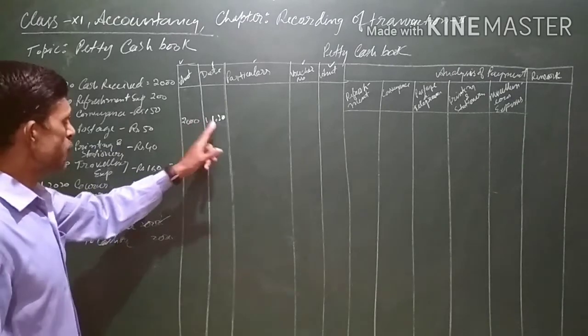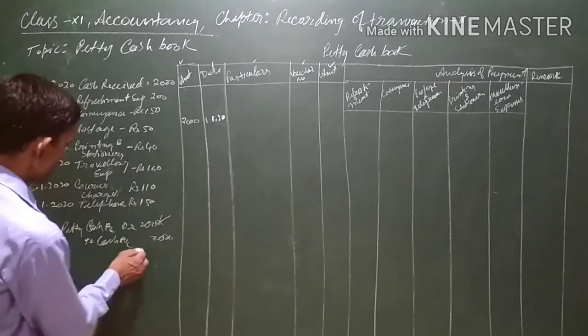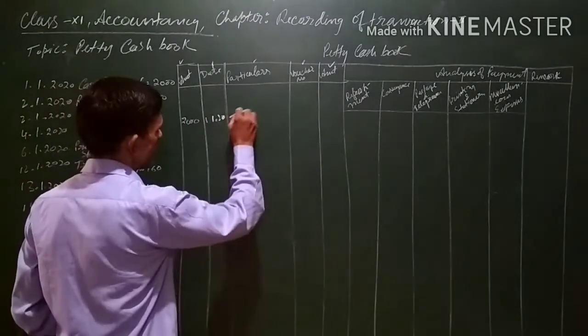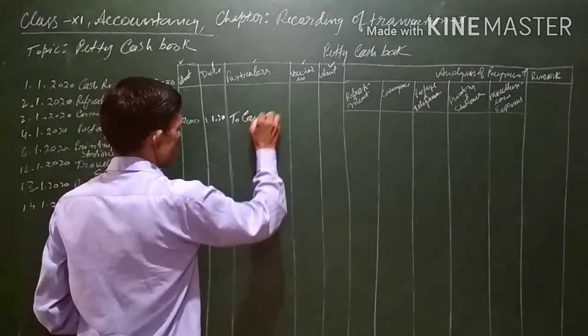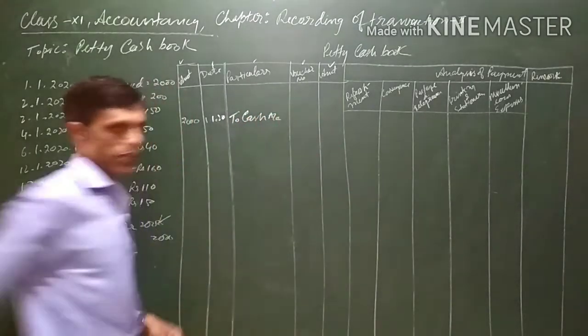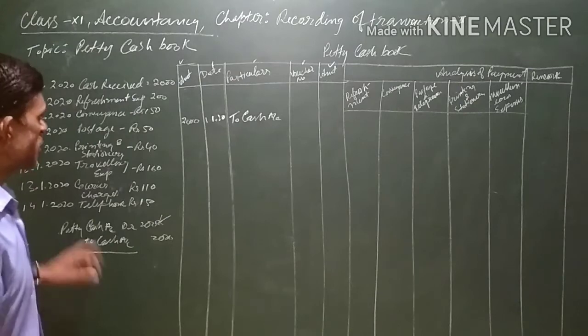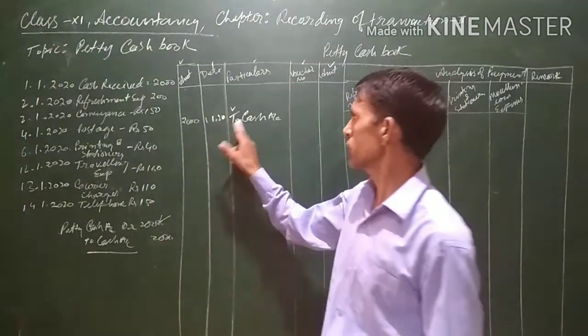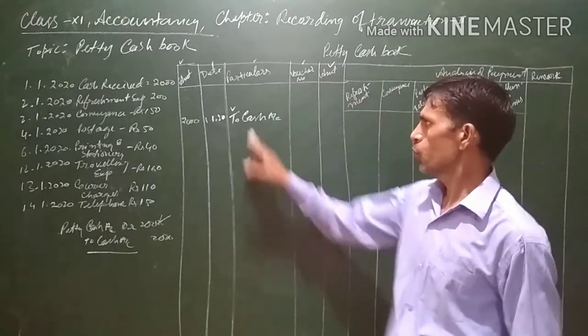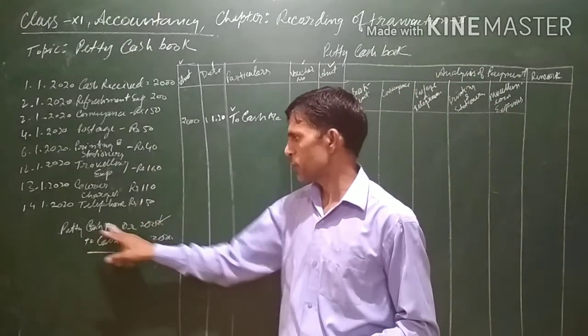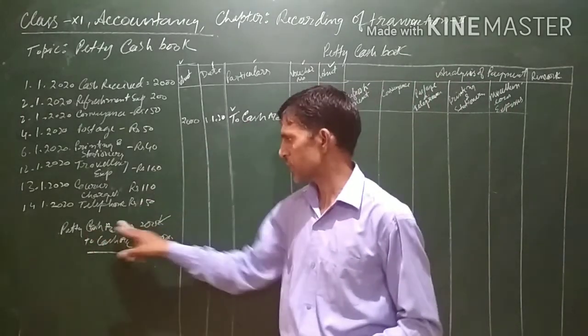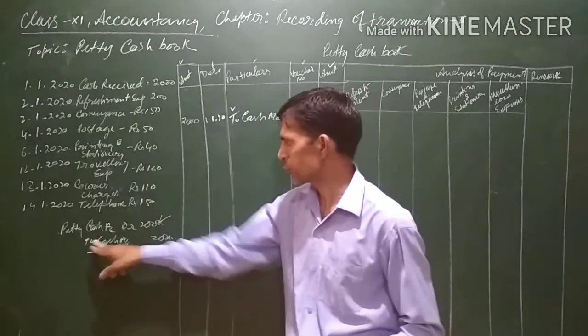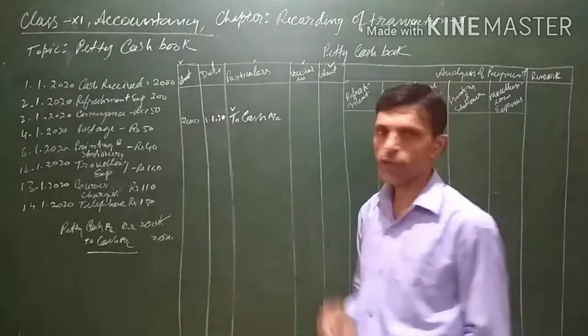So on the debit side we have written the date also, and we will be writing 'To cash', since on the debit side we write all the things with a prefix, that is 'To' is added. So in the petty cash book, petty cash account is being debited, and on the debit side we will be writing 'To cash 2000' which we have written.